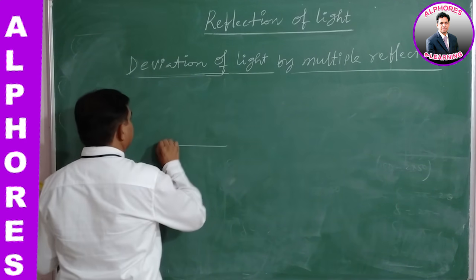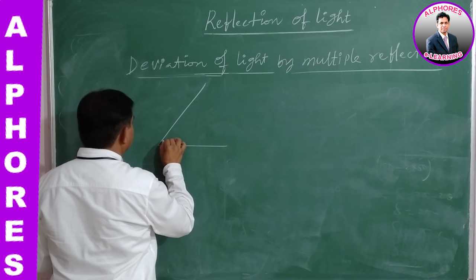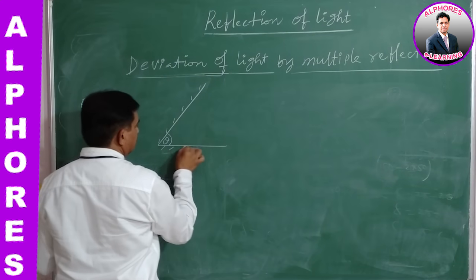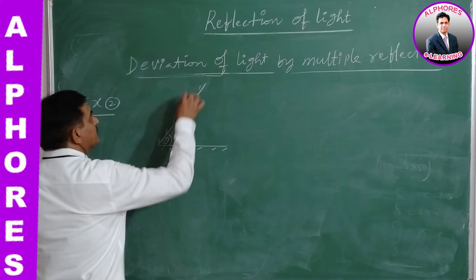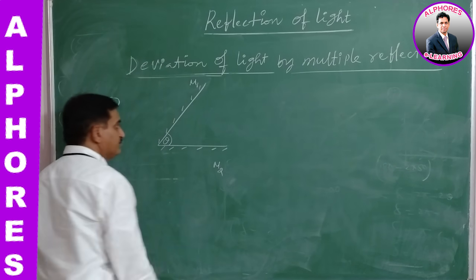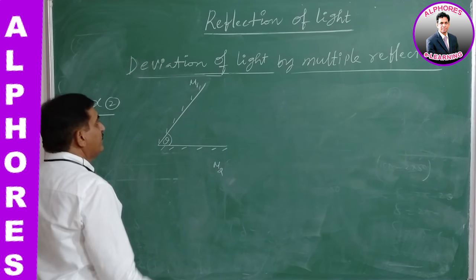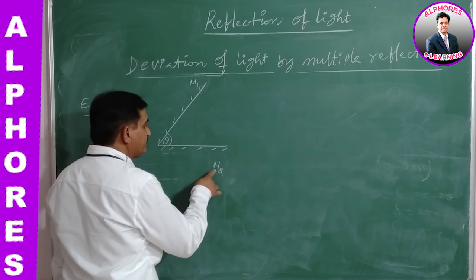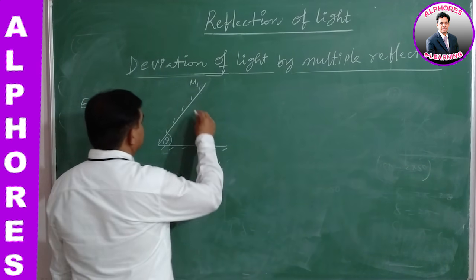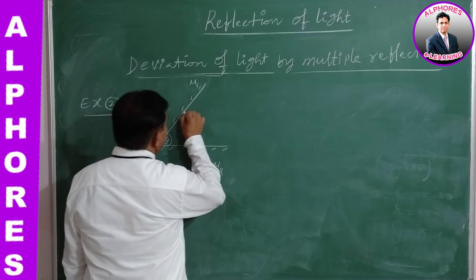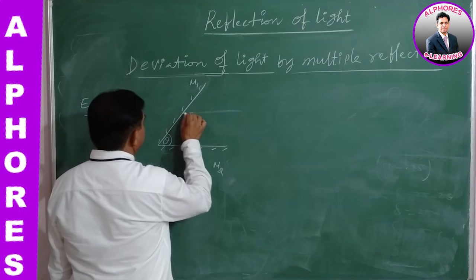Suppose two plane mirrors are at a certain inclination, say theta. This is mirror M1, this is mirror M2. A ray of light is incident on the first mirror, which is parallel to the second mirror. A ray of light parallel to the second mirror and incident on the first mirror.